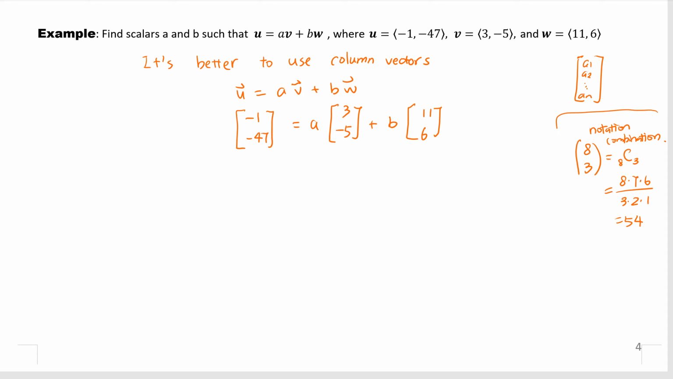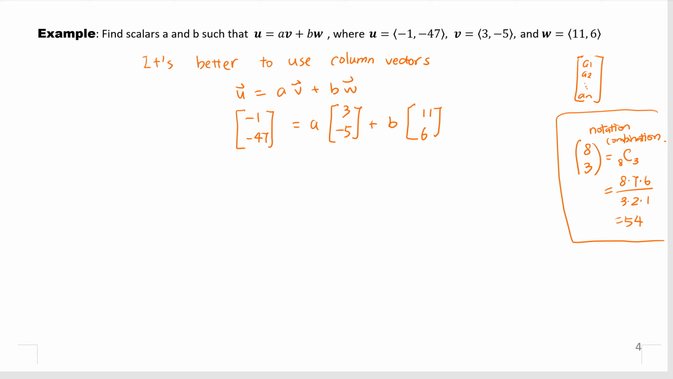So for notation, parentheses and then 2 numbers usually denotes combination. So that's why I changed them to brackets. But in general, you can use brackets or parentheses to denote matrix, or column vectors. Okay, let's continue.